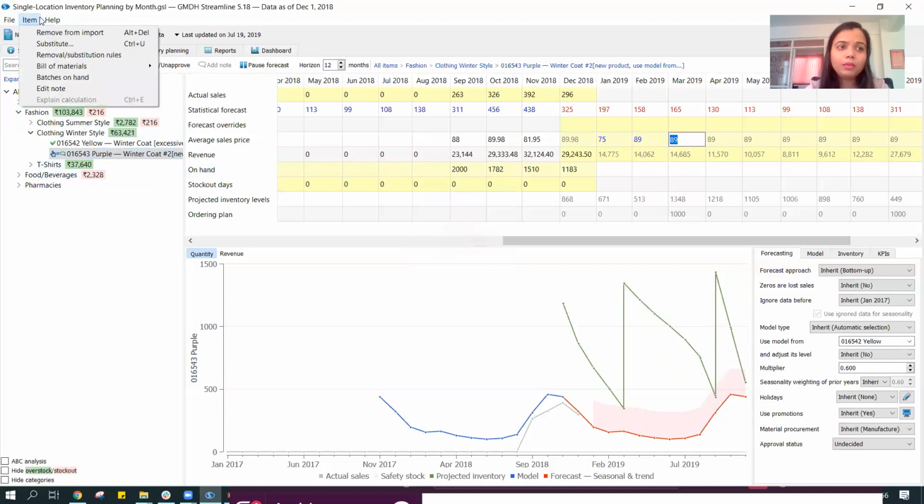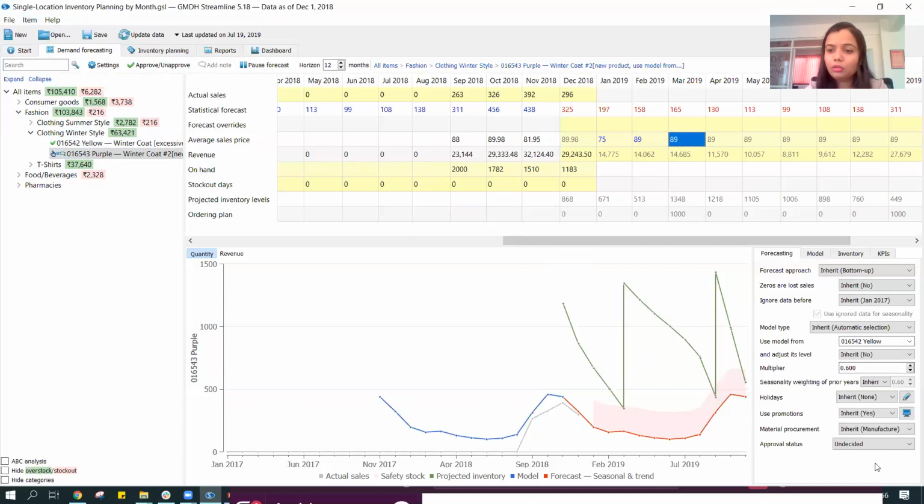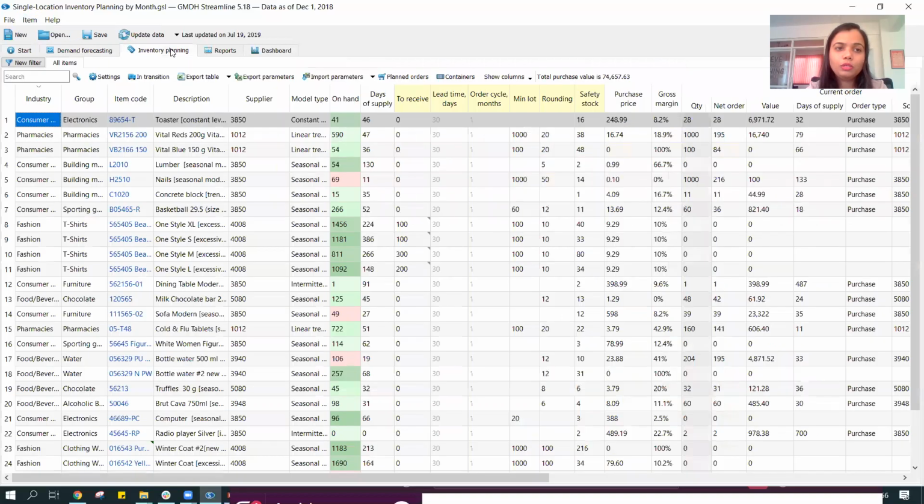There is a lot of other information as well. For example, if we want to check whether there's a particular calendar that we want to follow for our material procurement, are there any holidays, is it available to supply or not, that can be specified over here.